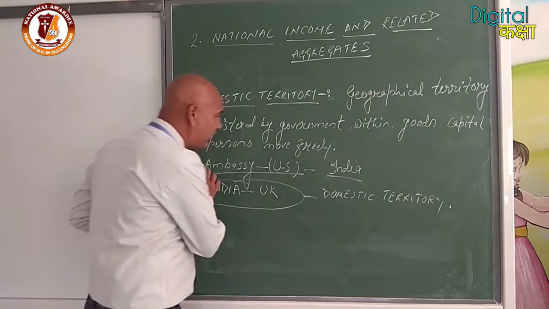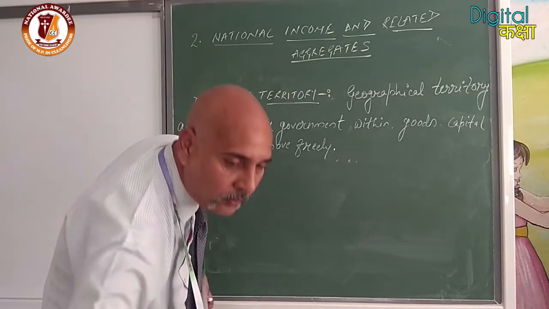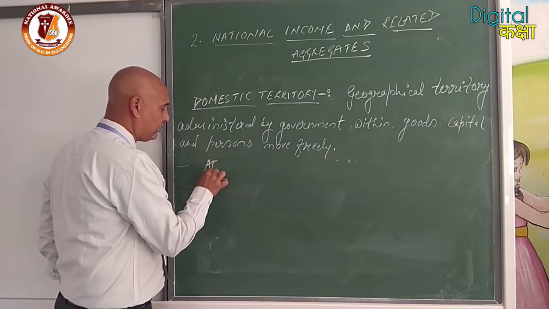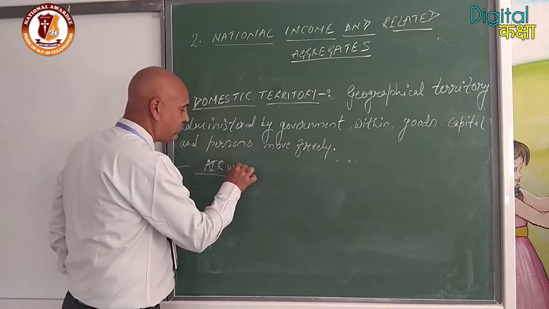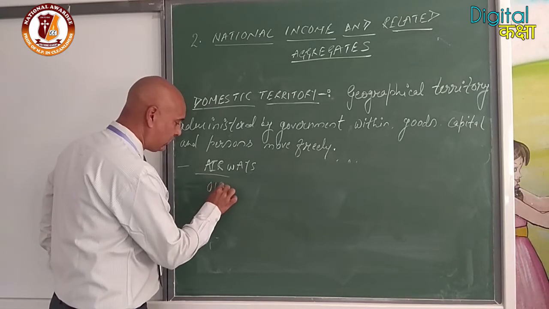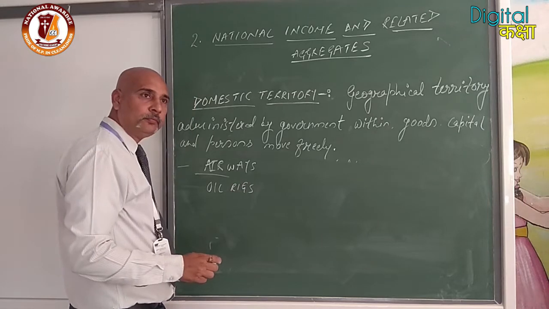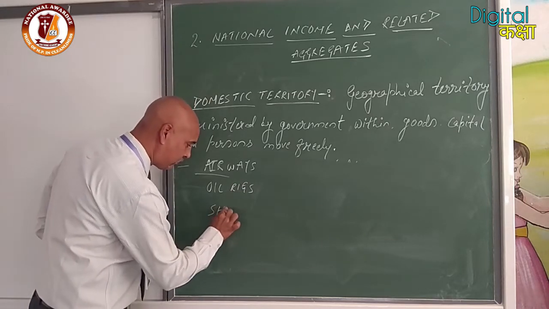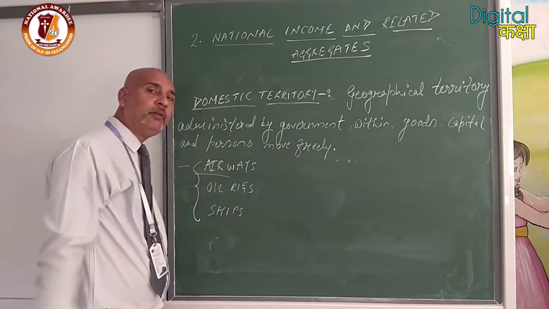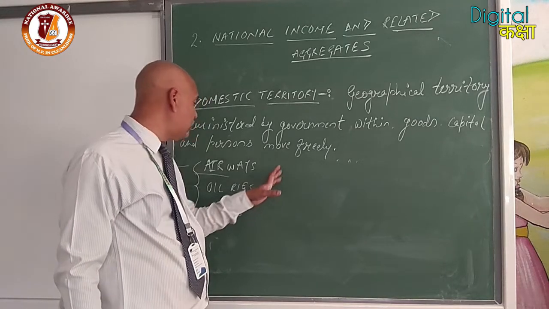In the same way, airways, oil rigs, ships, etc., which are working across the international border.